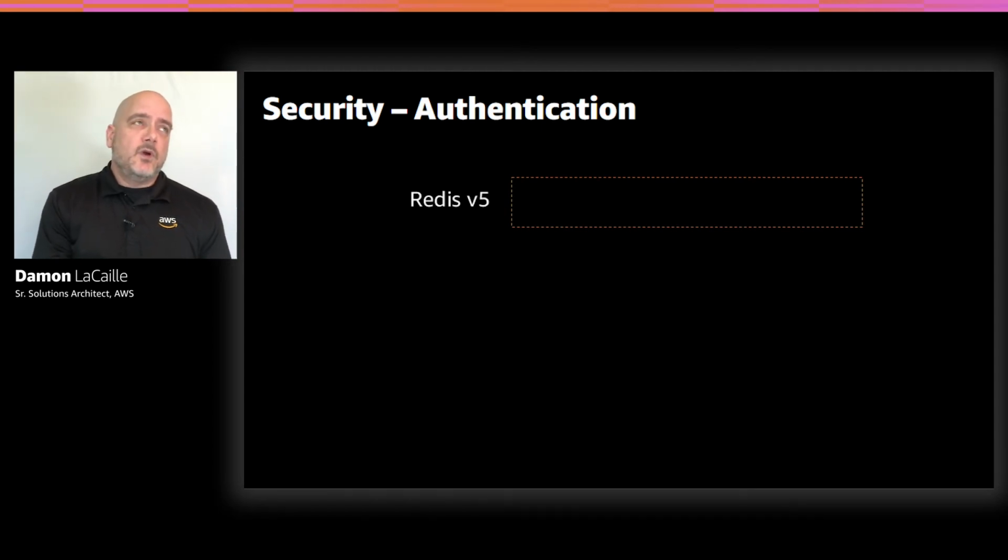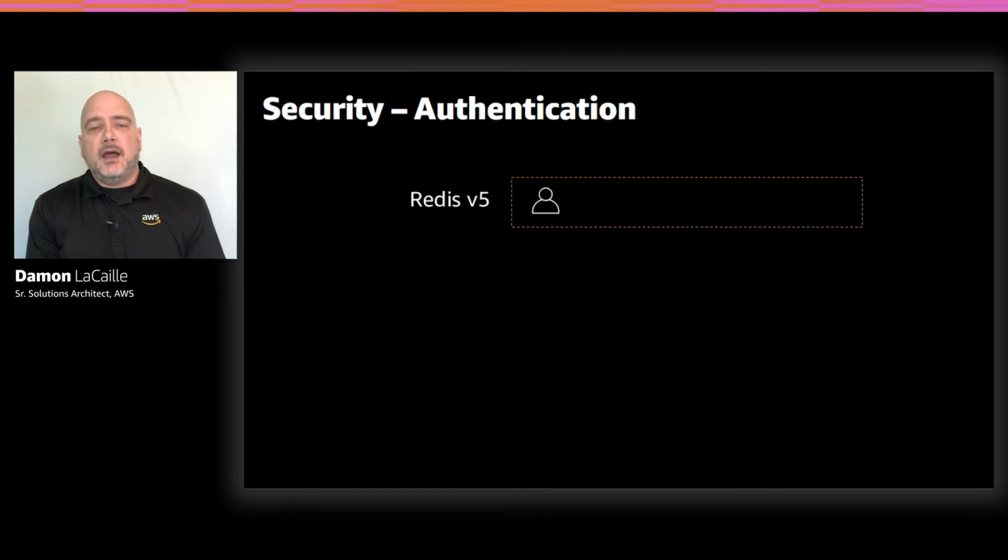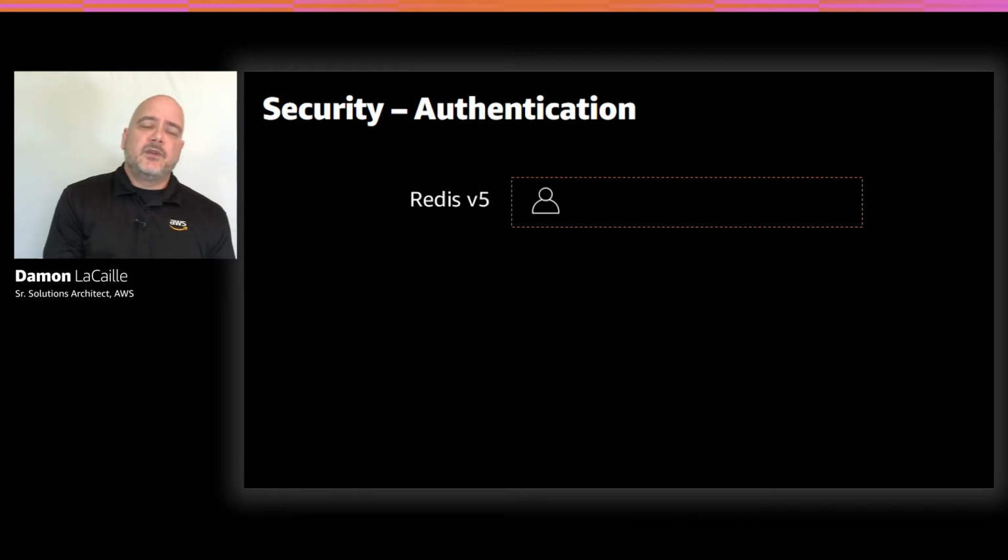So before ElastiCache for Redis version 6, the Redis implementation really only had 2 options when it came to authentication. The first option was to connect to your cluster without any authentication enabled at all. And of course, we would never recommend this, but some customers use this configuration maybe for their personal development environments.